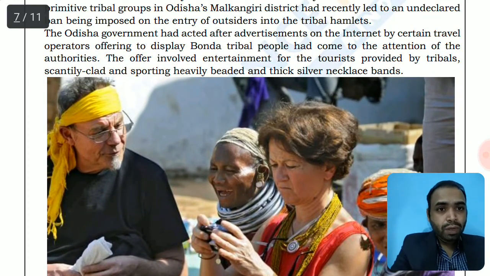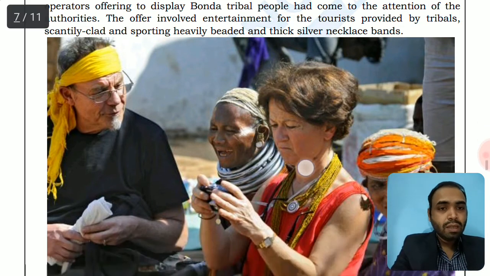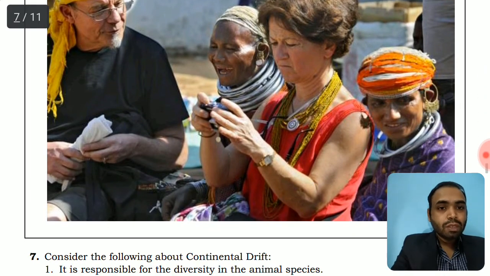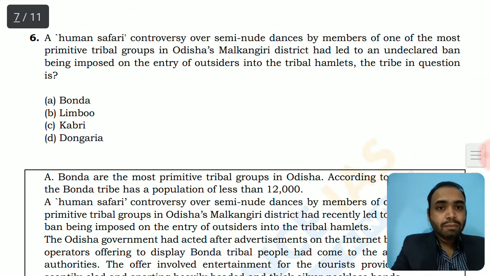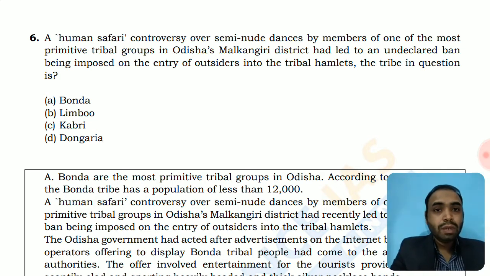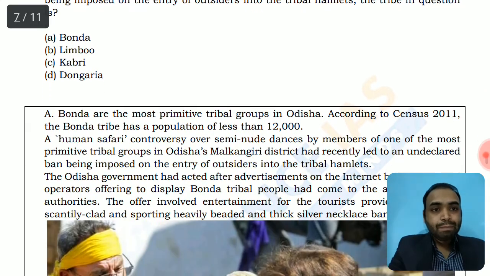The offer involved entertainment for the tourists provided by tribals, who are scantily clad and sporting heavily beaded and thick silver neck bands. So this was the controversy. You should be able to recall the names of the tribes associated and the different types of tribes. So this was the Bonda tribe of Odisha, which was subjected to this human safari controversy.